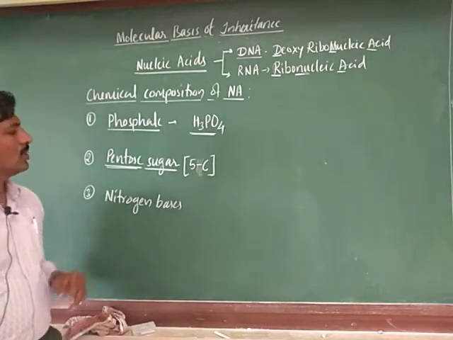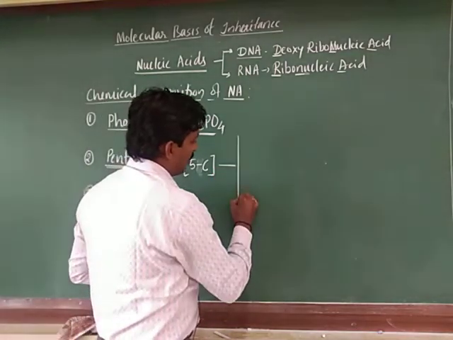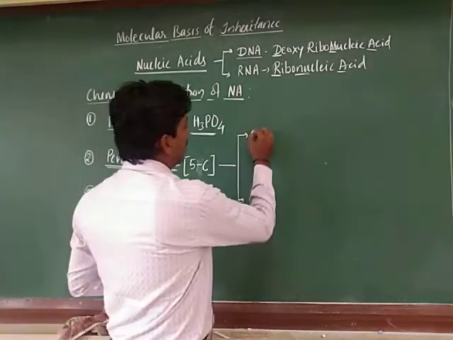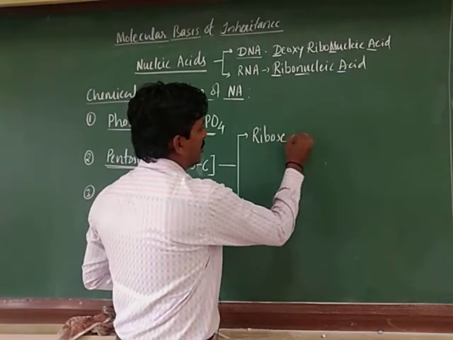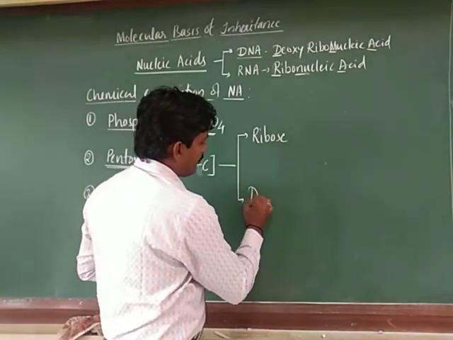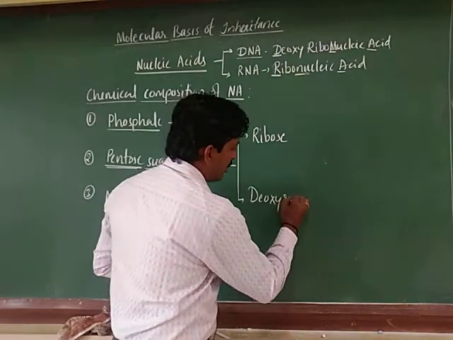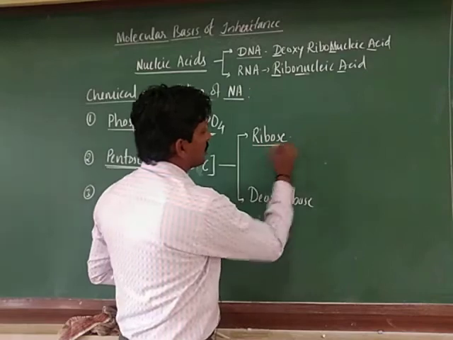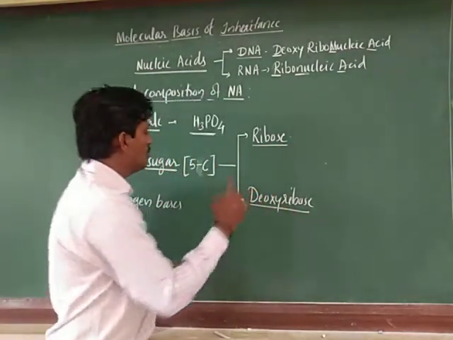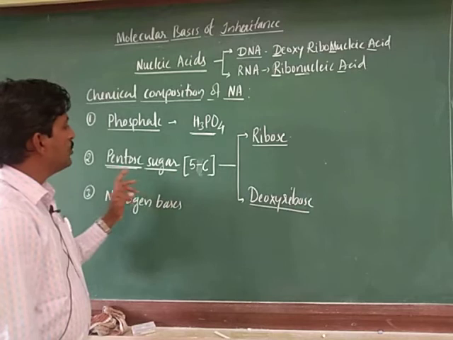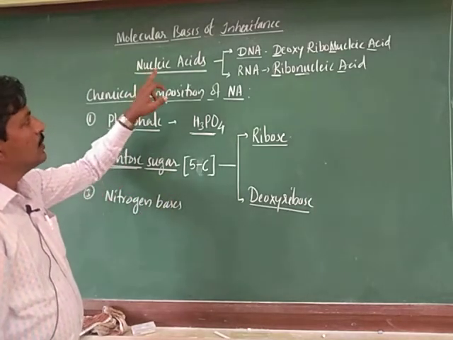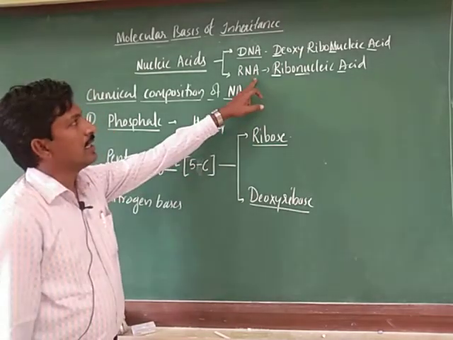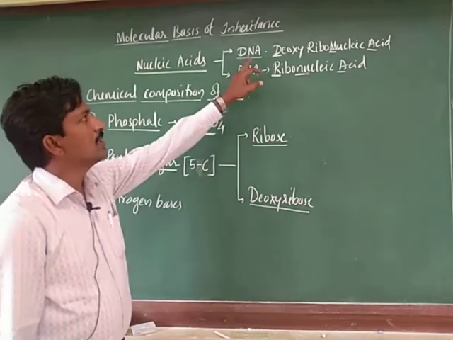Here pentose sugars are of two types. First one is ribose. Second one is deoxyribose. So ribose and deoxyribose are the two examples of pentose sugars which are present in the nucleic acids. Ribose is usually present in RNA and deoxyribose is present in DNA.